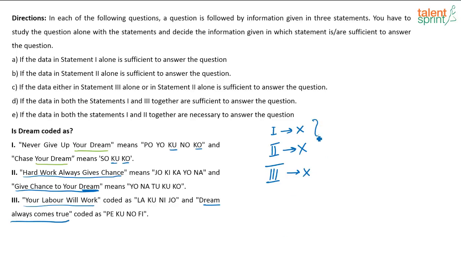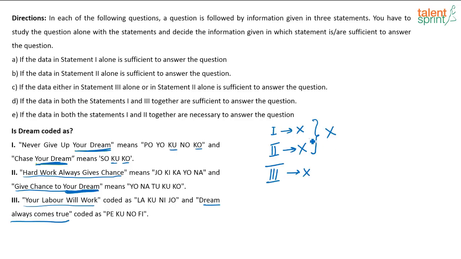Now, let me try to combine statement 1 and 2 and see if I am able to get the answer. So if I combine statement 1 and 2, okay, will I get the answer? See, I can check with these two, right? Again, give chance to your dream, never give up your dream. This your dream is common in both. Similarly, here also your dream is common in both. So again, separately the code for dream I cannot find out. So combining 1 and 2, I cannot get the answer.